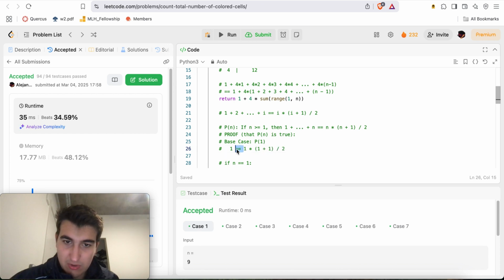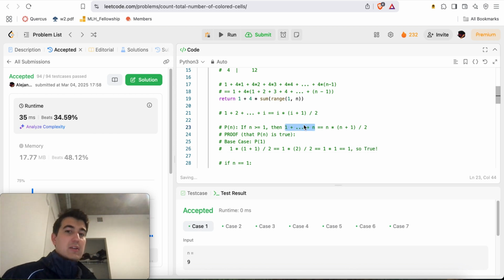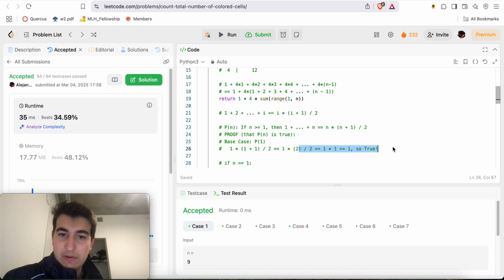Here we'll just look at the right-hand side, right? This is equal to 1 times 2 over 2, which is 1 times 1 equals 1. So true, right? Since n is equal to 1, the sum of the first n numbers will be just 1 itself. And n times n plus 1 over 2: 2 over 2 cancels out to a 1, and 1 times 1 is just 1. So therefore, this is true as our base case of P of 1, right?